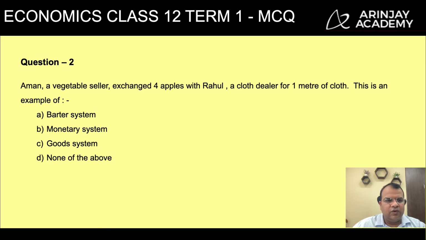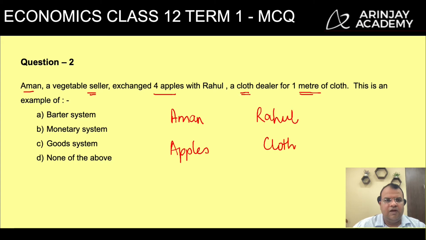So looking at the second question, it says Aman, a vegetable seller, exchanged 4 apples with Rahul, a cloth dealer, for 1 meter of cloth. So Aman had apples and Rahul had cloth. Aman exchanged 4 apples with 1 meter of cloth.